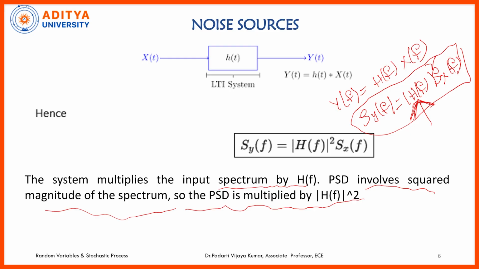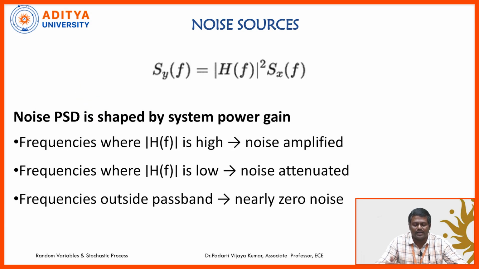If the noise is present in this spectrum, that will get amplified, and the noise which is present outside the spectrum will be completely attenuated. So inside the spectrum, the noise will be amplified. Here it will take amplification, whereas outside the spectrum, we can see the attenuation. So inside it is getting multiplied. So clearly the shape will be modified.